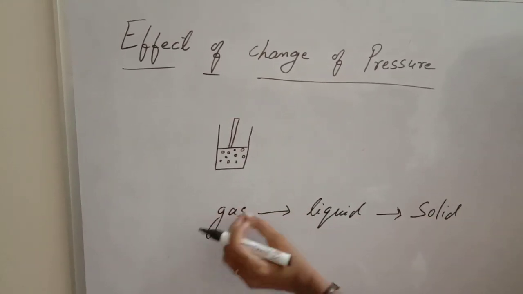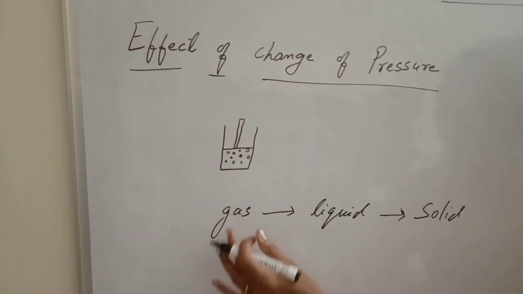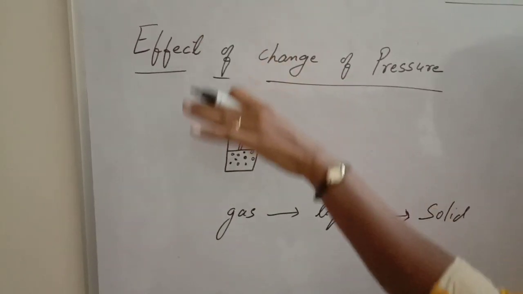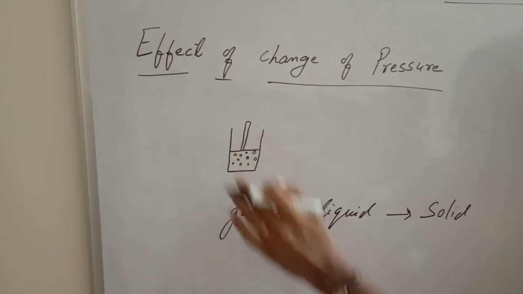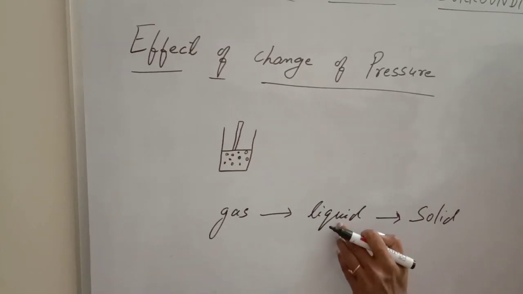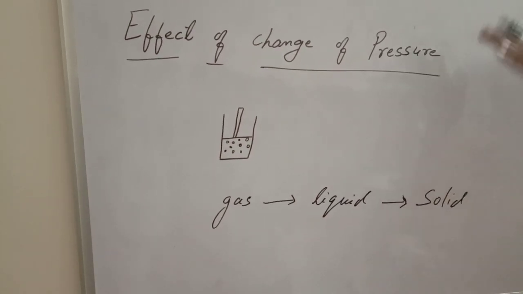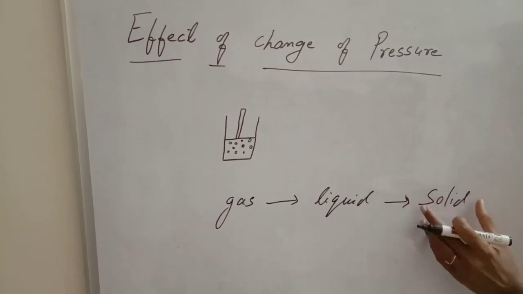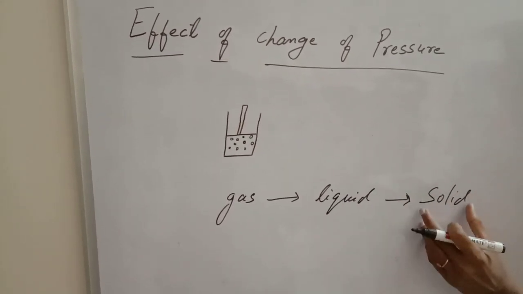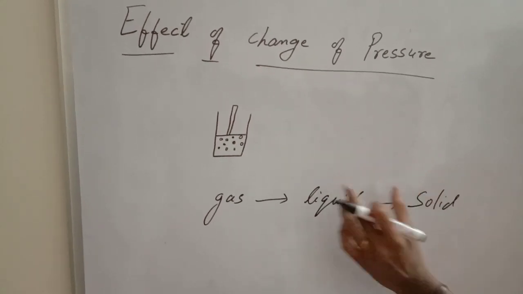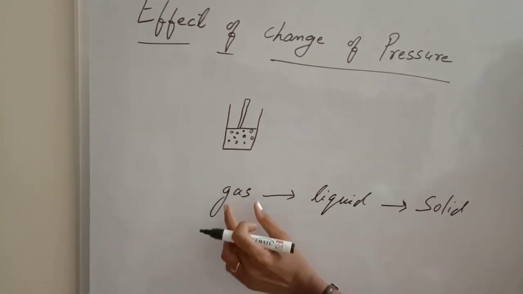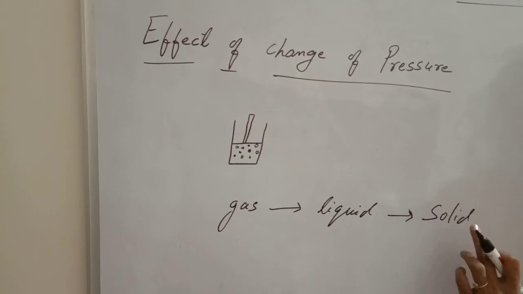That means in the gaseous state, the particles are very far away from each other. So when you give pressure, you are bringing the particles close to each other. When they come close to each other, they become liquid. Again, you give pressure, taking the particles more and more close to each other. In that case, that liquid will get converted into solid. So by increasing the pressure, we can convert gas into liquid, and liquid into solid.